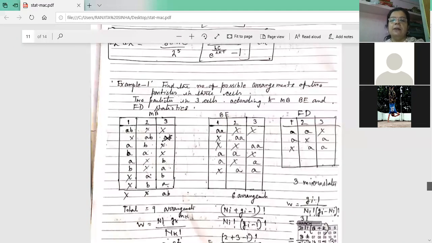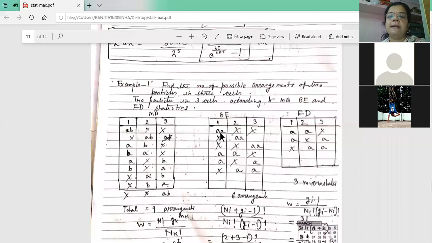You have to show it mathematically, and also by chart. See here. Find the number of possible arrangements of 2 particles in 3 shells. According to MB, BE and FD statistics, you have to find out the total number of distributions. In BE statistics, more than 1 particle can stay in 1 box, and the particles are identical, like AA.